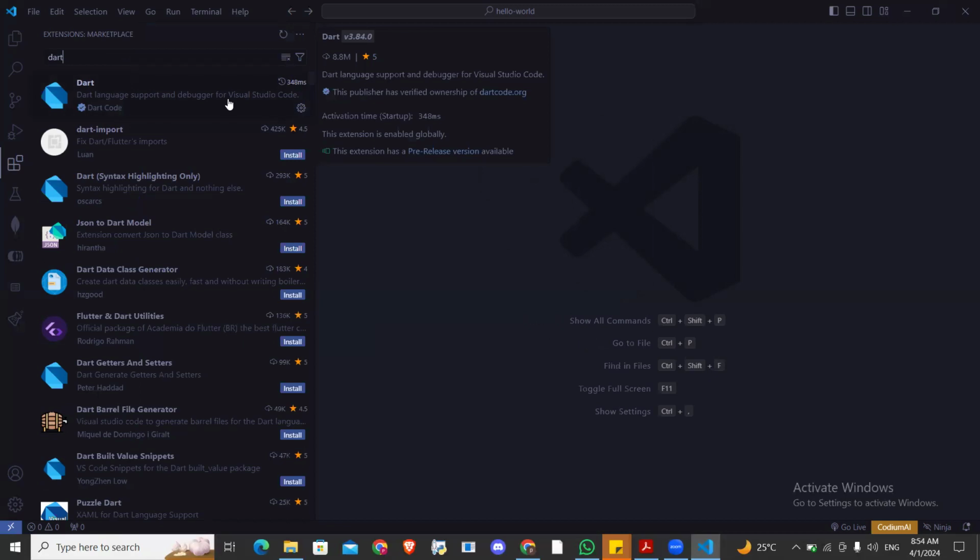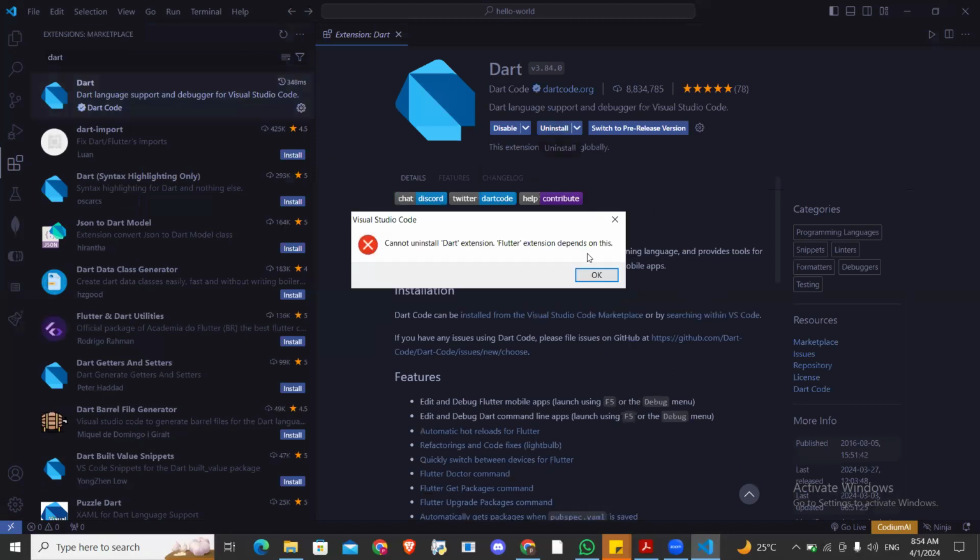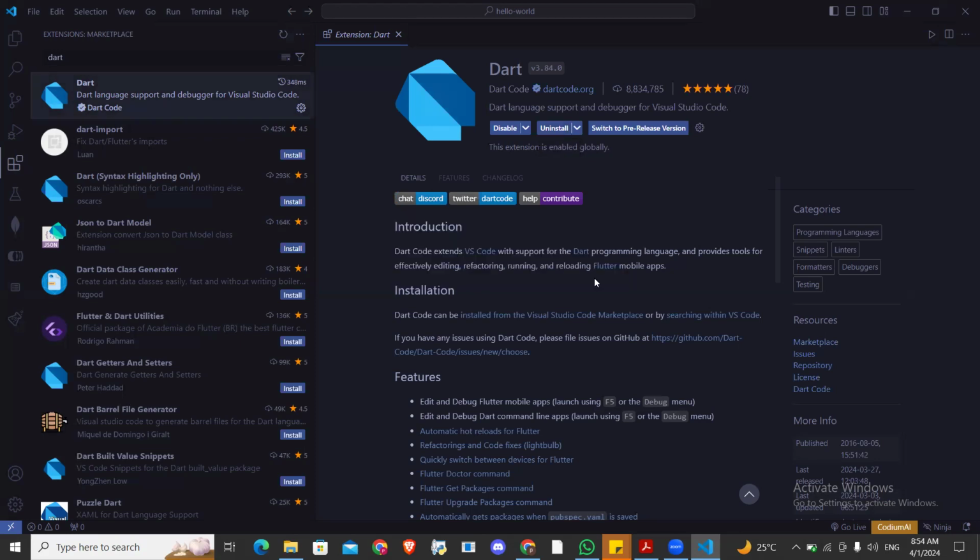Okay, let me uninstall this one and install it again so that you can see how it is. Cannot uninstall that extension. Flutter extension depends on it, okay? Because I have the Flutter extension also in this Visual Studio Code, I cannot uninstall this one now. But look at what I'm trying to say.